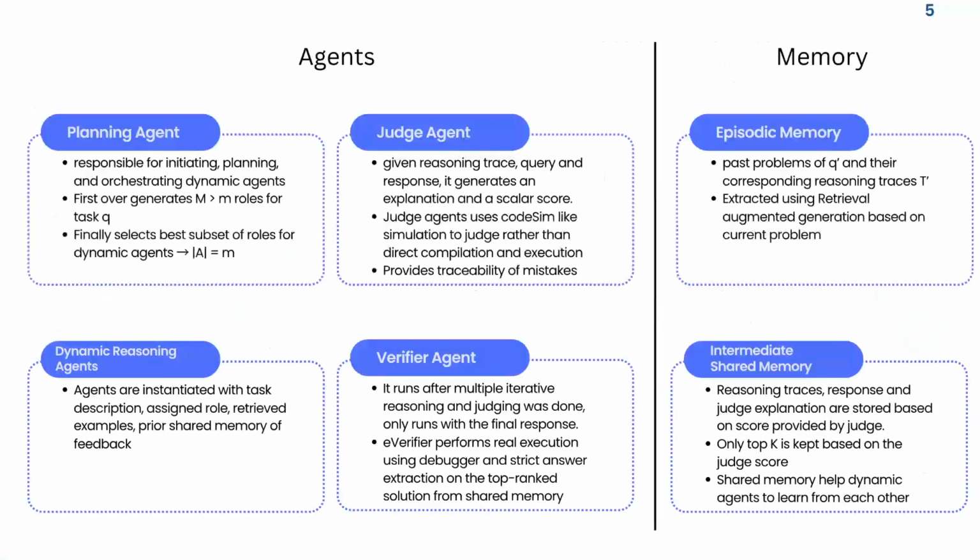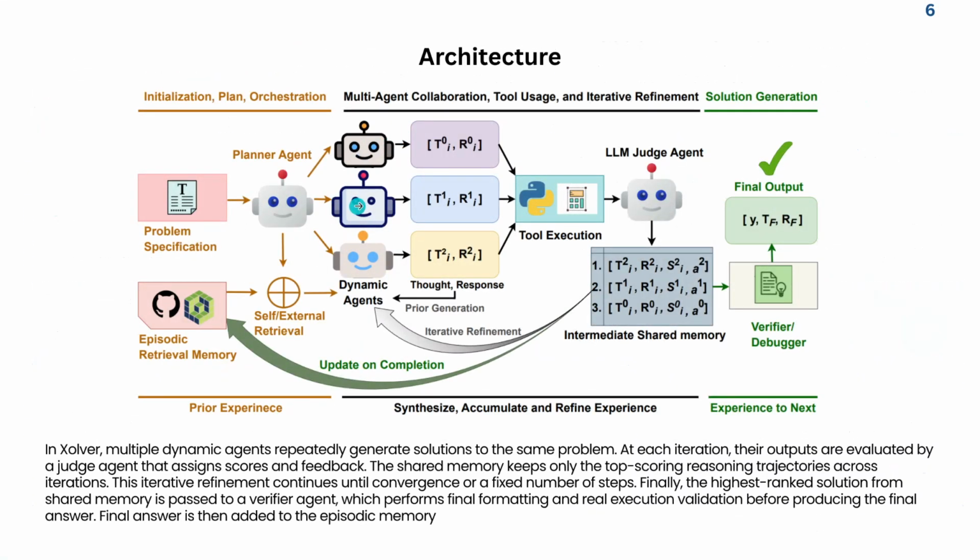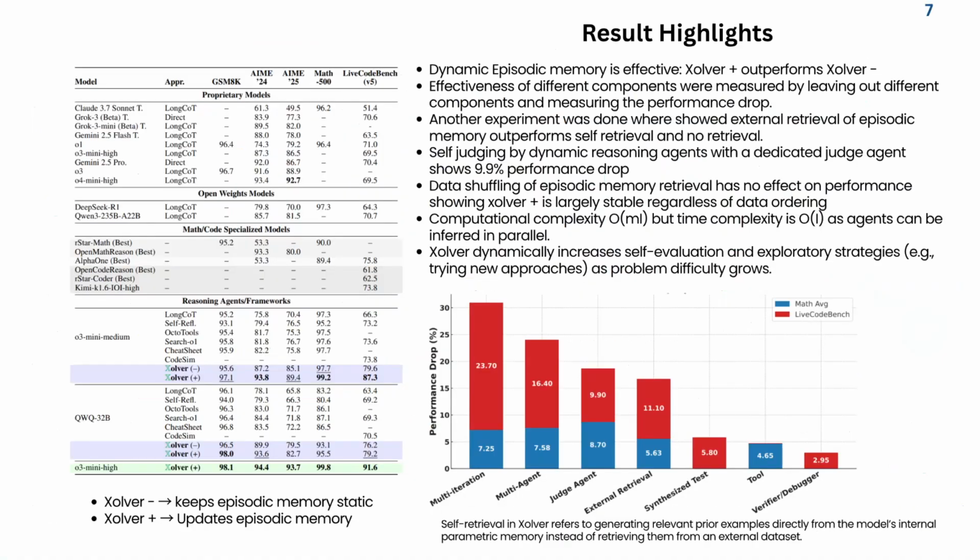I missed one thing. These dynamic reasoning agents use the same LLM with different roles, different system prompts, but all of these agents, including the judge agent, use the same LLM under it with different system prompts and different roles. Okay, I think that needs to be clear. So they applied Xolver to 2 different models. One is O3-mini medium and another is QwQ 32 billion.